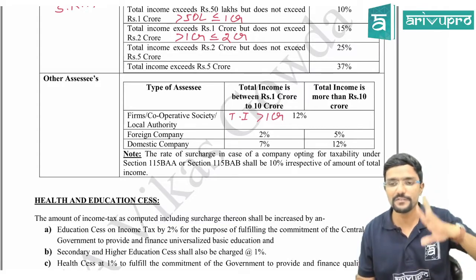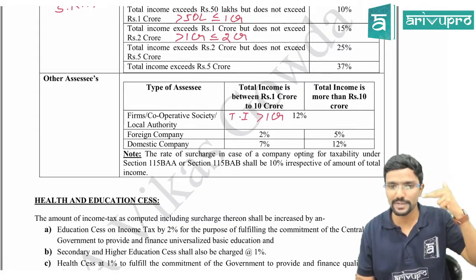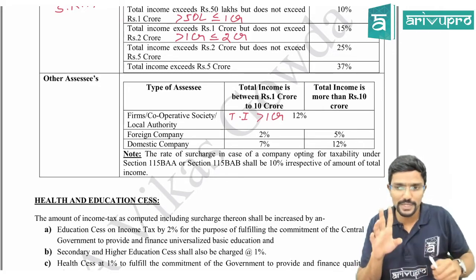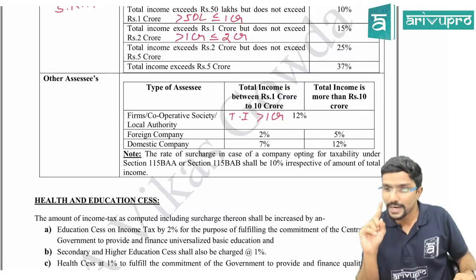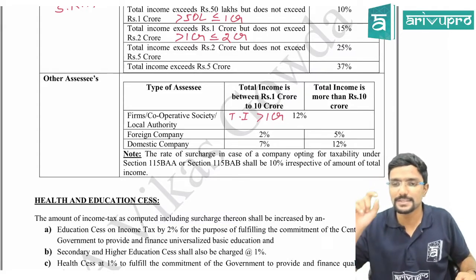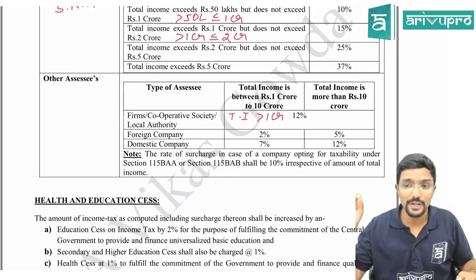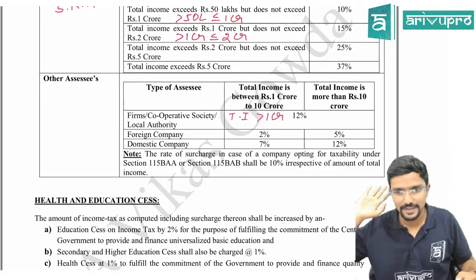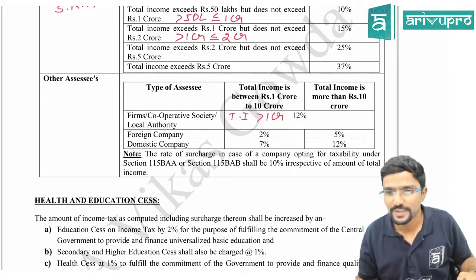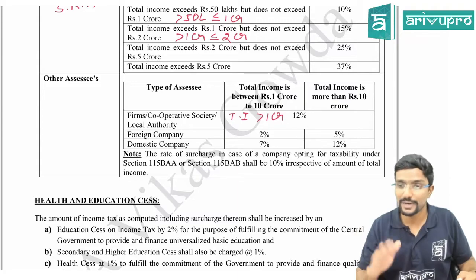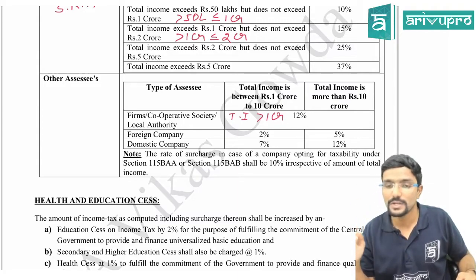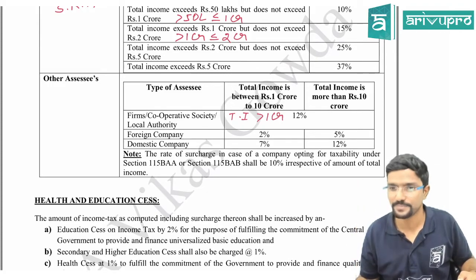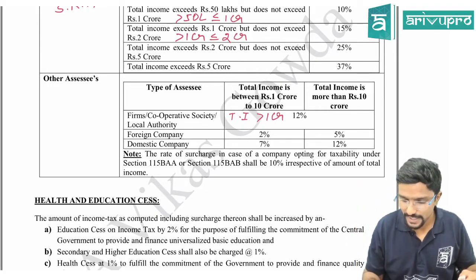Next, coming to company, we know that there are 2 categories of company, foreign company and domestic company. First, foreign company: if your total income is more than 1 crore and up to 10 crore, the surcharge rate is 2%. If your income is more than 10 crore, then surcharge rate is 5%. Clear? Then coming to domestic company, if your income is more than 1 crore but up to 10 crore, then 7%. If it is more than 10 crore, 12%. Clear guys?